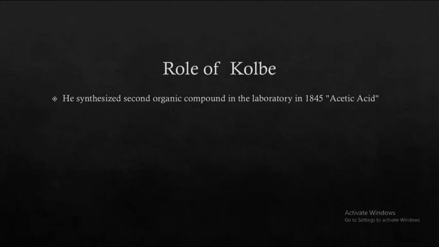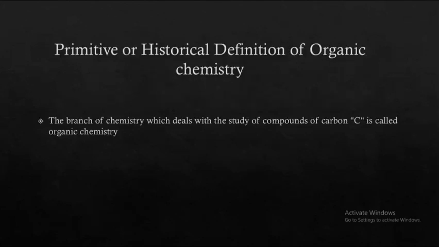Now we move on to the next step, which is the primitive or historical definition of organic chemistry. This is a very important point because normally we have a concept that organic compounds are basically the compounds of carbon, or that organic chemistry is that branch of chemistry which deals with the study of compounds of carbon.